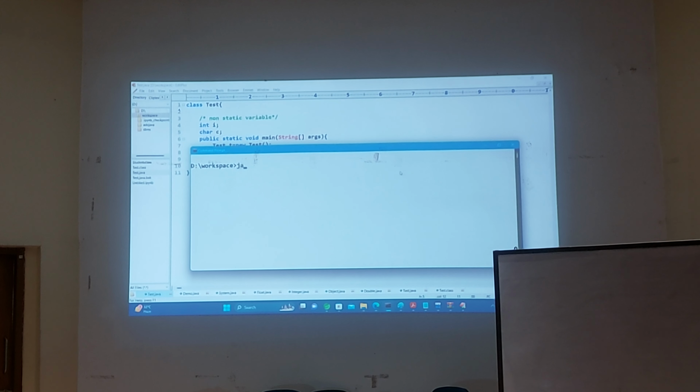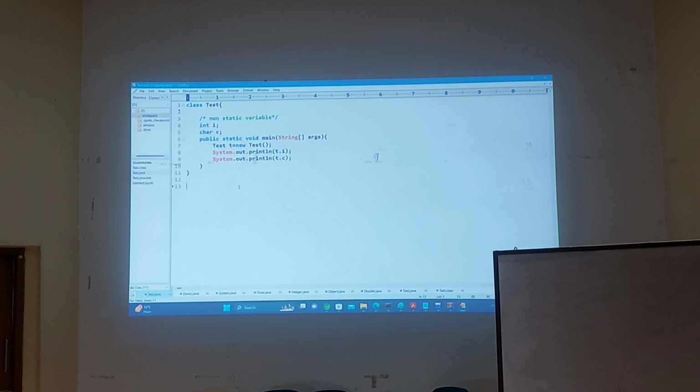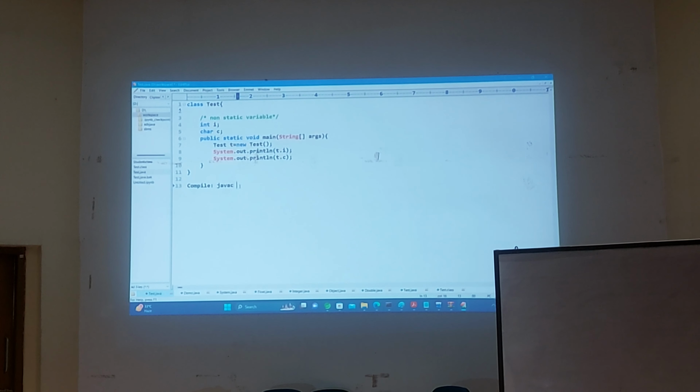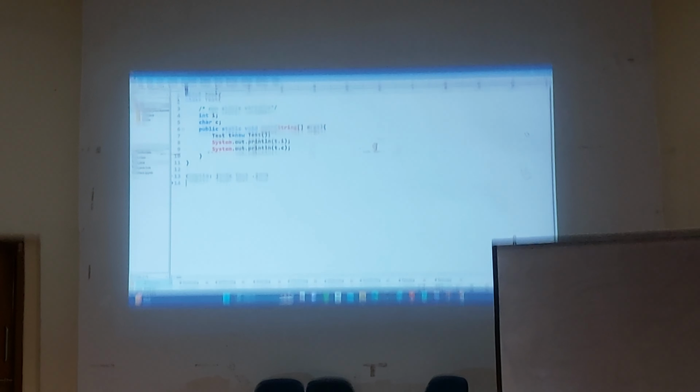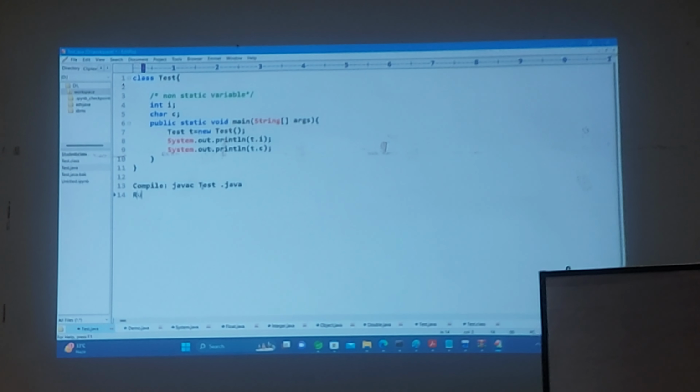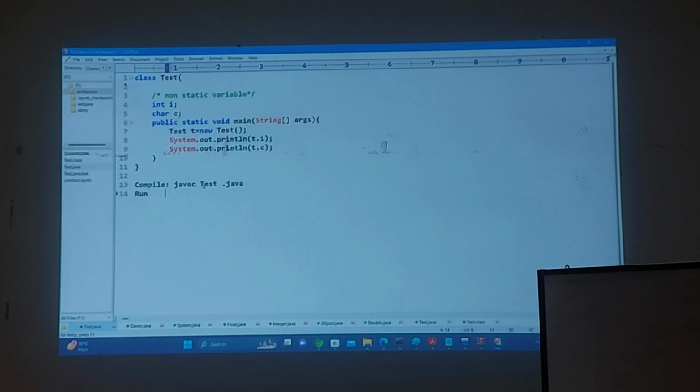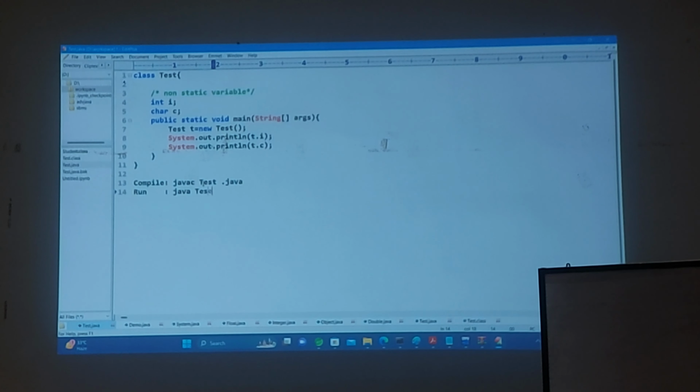Means you can write java and then Test.java. Earlier, to compile, what we used to do was javac Test.java, and to run, java Test, right?